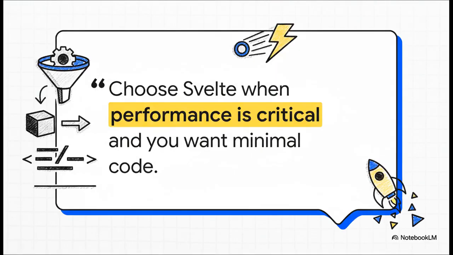I love this quote because it just perfectly captures the whole mindset behind our next contender, Svelte. See, Svelte approaches things differently. It's not just another framework. It's actually a compiler. That means it does most of its work during the build step before it even gets to the user, so you end up shipping this incredibly small and efficient code to the browser. If raw speed and a lean final product are your top goals, Svelte is an absolute game changer.